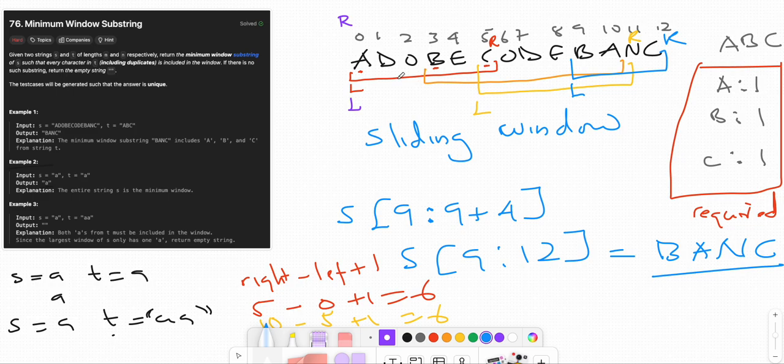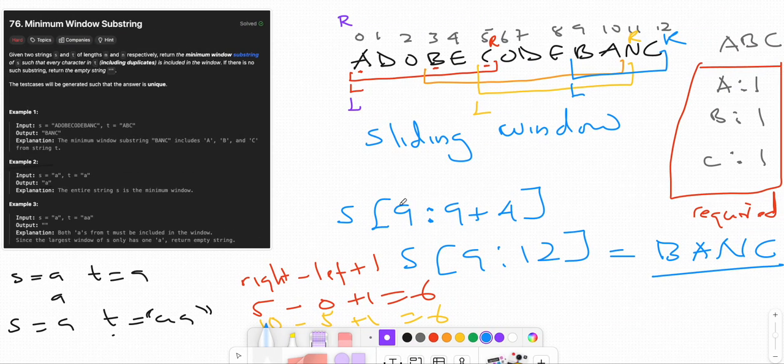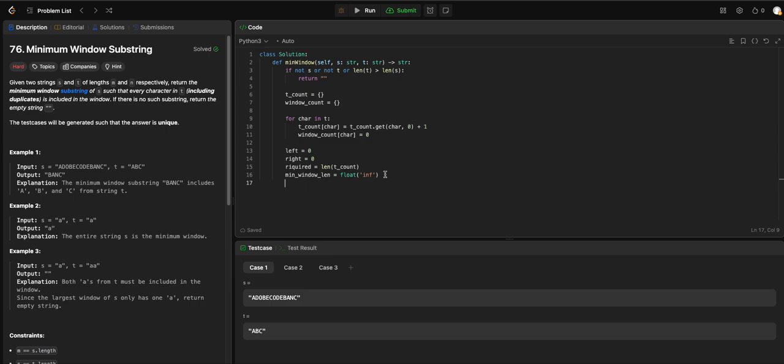We are finding the smallest one, right? In the end we set the minimum window length equal to positive infinity, and we say it represents positive infinity, right? And a window start point. We set the window start point to 0 initially, and the formed count also to 0.